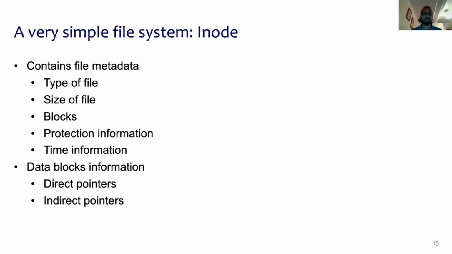It also contains data blocks information, basically which data blocks belong to this file, and this information is maintained through either direct or indirect pointers. So in direct pointers, the inode stores the locations of data blocks directly, whereas in indirect pointers, the inode stores the location of blocks that contain pointers to other data blocks.